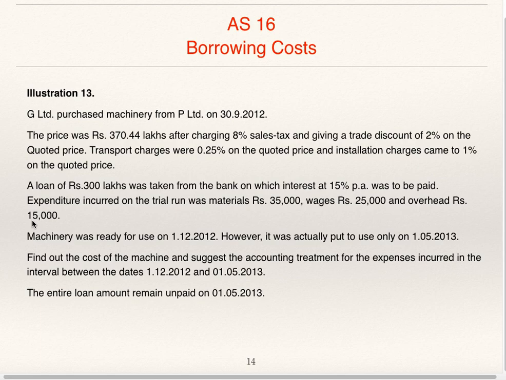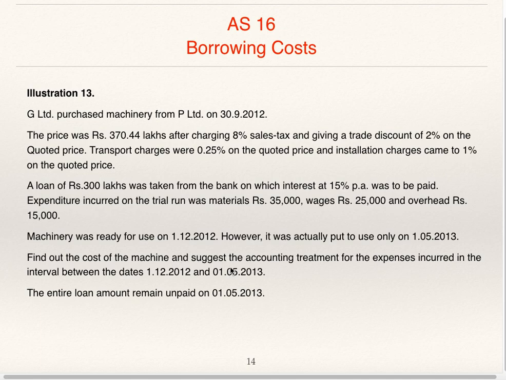Expenditure incurred on trial run is to be capitalized. Machinery was ready for use on 1st December 12. It was purchased on 30 September 12 and it was ready for use on 1st December 12. So October and November 2 months interest is to be capitalized, that is added to cost of machine. However, it was actually put to use only on 1st May 13. Find out the cost of machine and suggest the accounting treatment for expense incurred in the interval between 1st December 12 to 1st May 13.